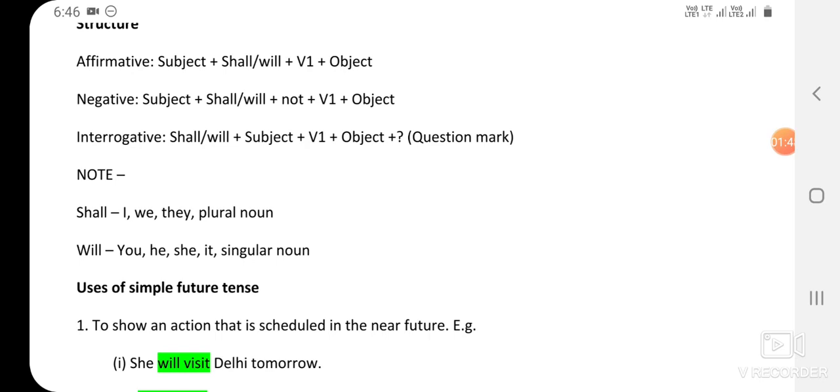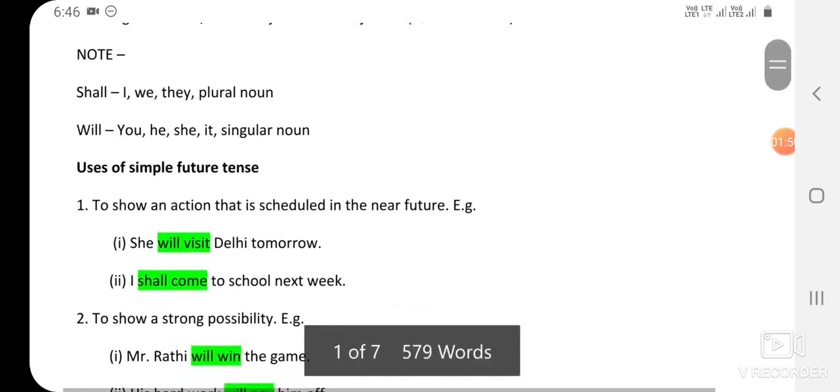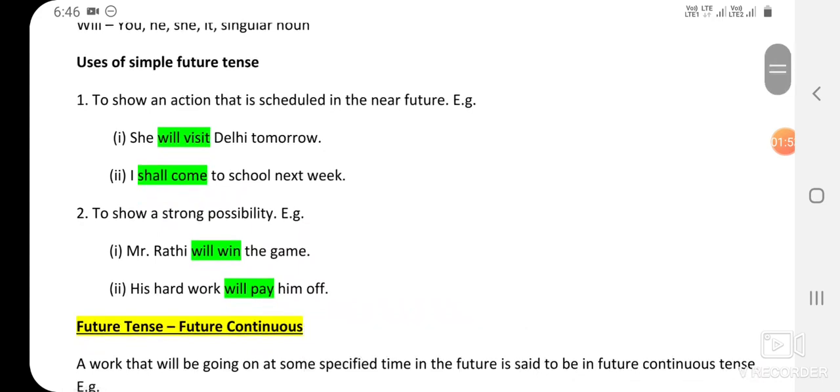Next, how to use simple future tense. Where to use simple future tense? Number 1, to show an action that is scheduled in the near future. For example, she will visit Delhi tomorrow. I shall come to school next week.